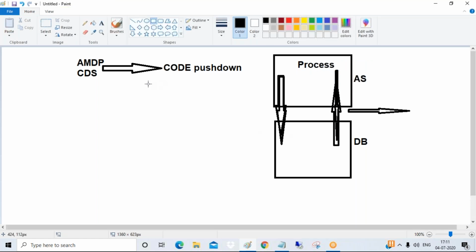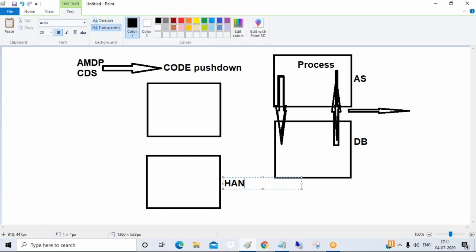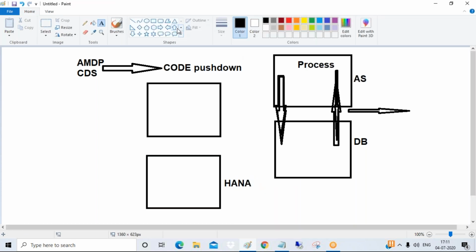So what did SAP do? All this processing logic, all that code, you are pushing directly to the HANA layer itself. Previously, this entire processing job was done in the application layer.